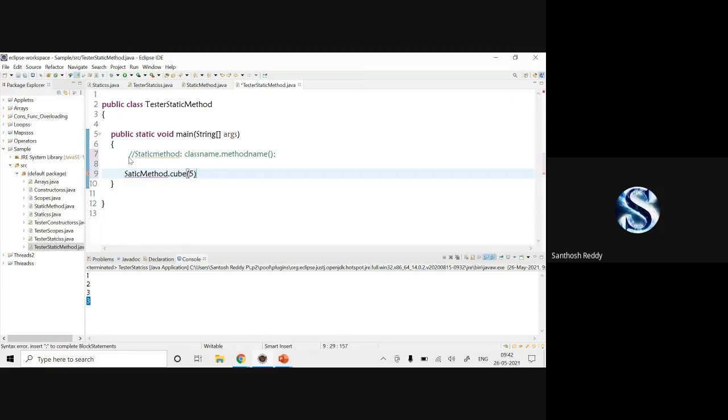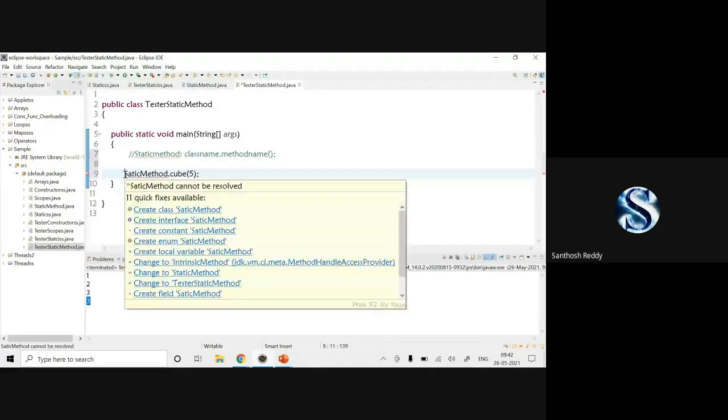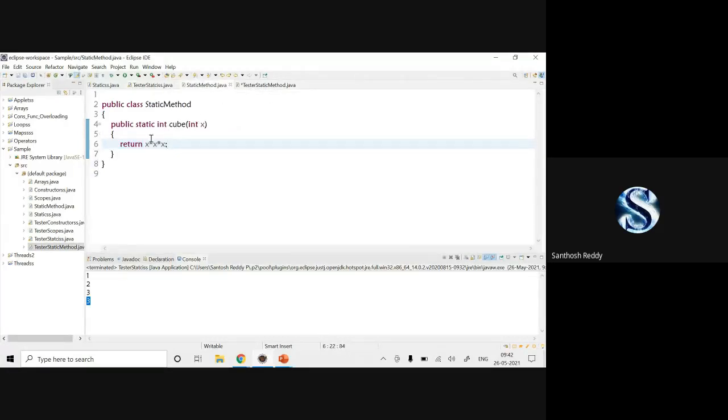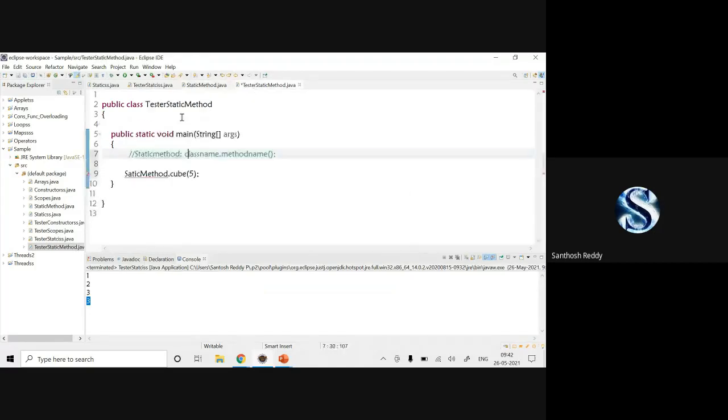Okay, here I'll pass 5. We have to pass it as a parameter. We have one parameter, so I'll pass 5. Now why am I getting an error? Because it is returning a value, so we have to store it somehow. So int c is equal to static method dot cube of 5, and whatever it computes will be stored in the variable c.